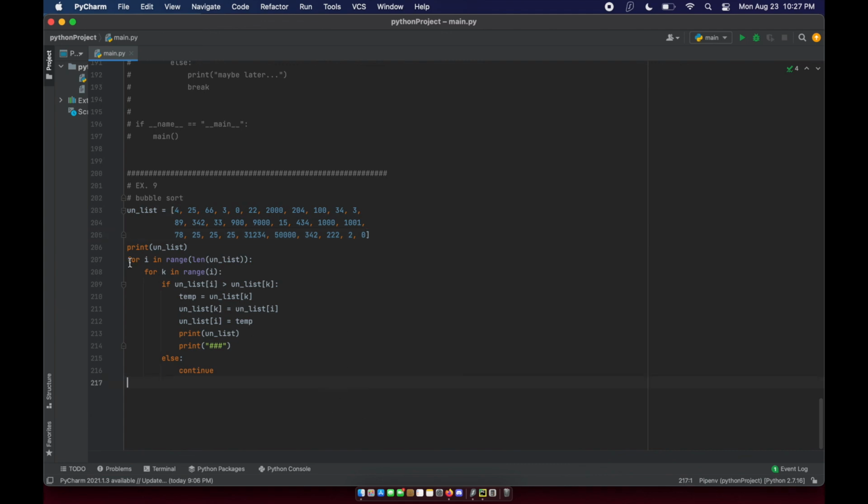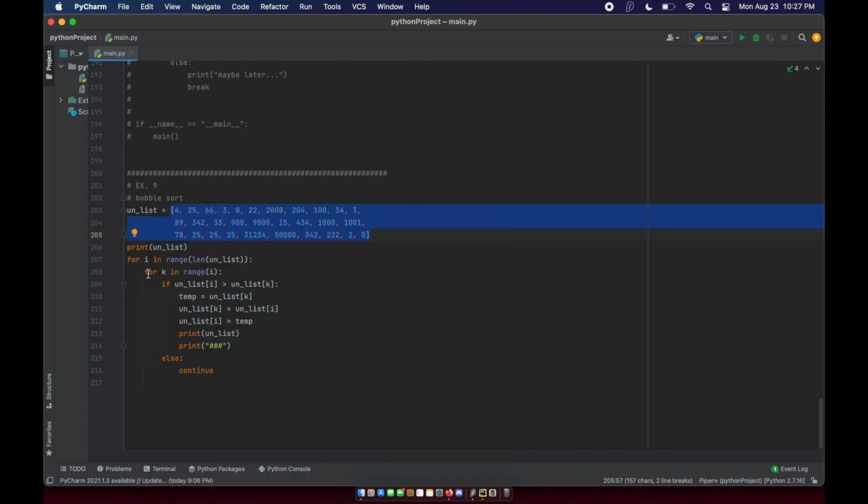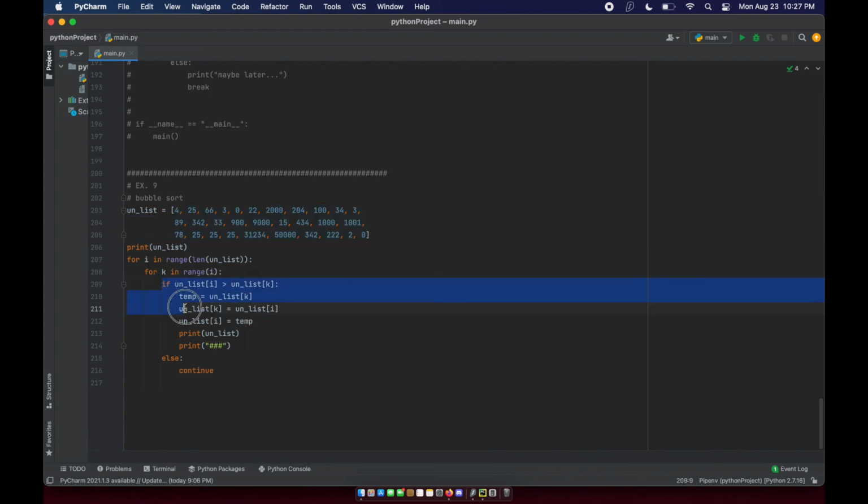So we have a for loop within a for loop, and what it's going to do is, right, this is going to start at 0 always, right? It's going to go up to the length of this list. Let's say this value is 20. I'm not entirely sure. So it's going to go 0 to 19. So when it's 0, it's going to be for k in range 0, and then it's going to do this code, and then this iteration is going to be complete.